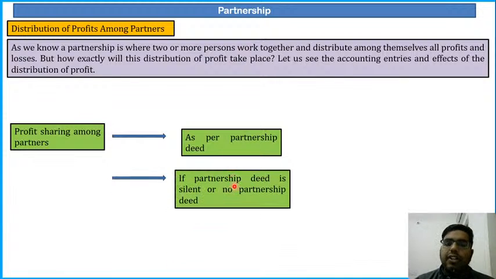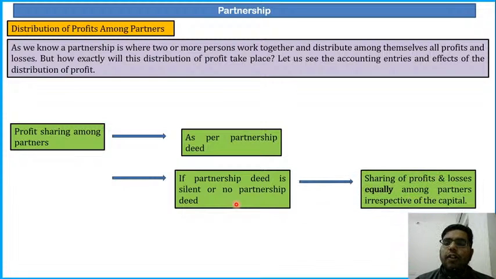But if no partnership deed is there, or there is a partnership deed but it does not mention the profit sharing ratio, then the sharing of profit and losses will be equal among partners irrespective of the capital. See, if one partner has contributed all the capital and another partner has contributed zero, then also, if there is no partnership deed, the profit and losses will be shared equally among the partners irrespective of their capital.